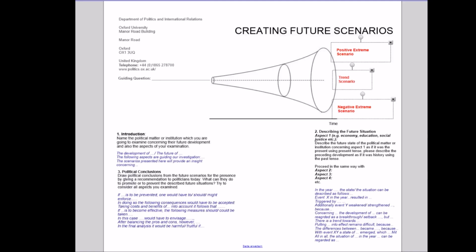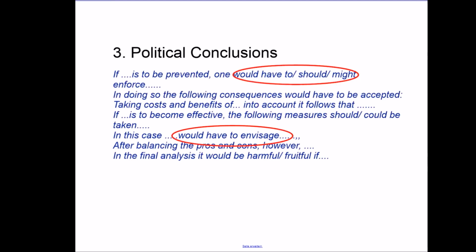The political conclusions are again placed underneath the beginning of the funnel as the perspective is shifted to the relevance of the assumptions for the present. The political scientist uses conditional structures to make a recommendation to the politicians in charge and to show the conditions under which a specific development could be promoted or prevented.